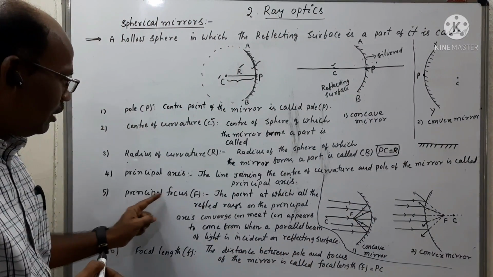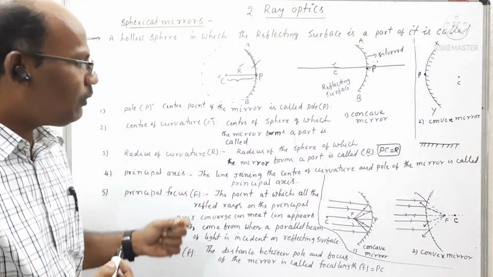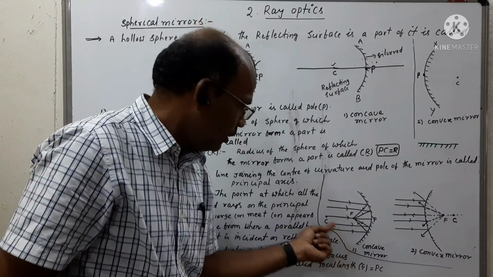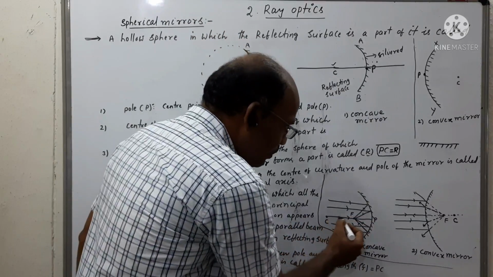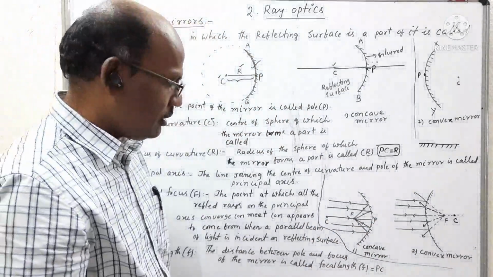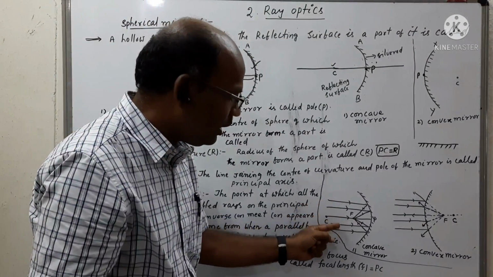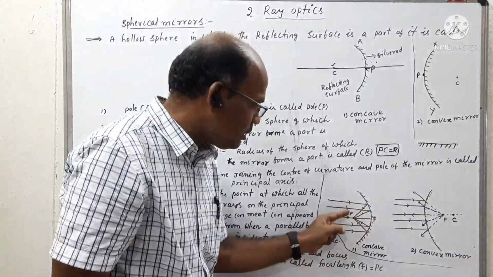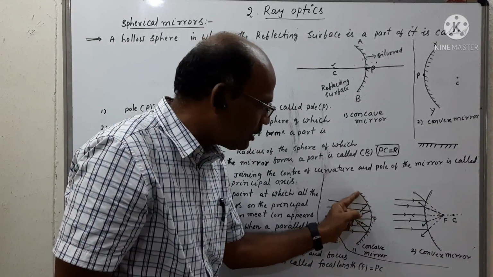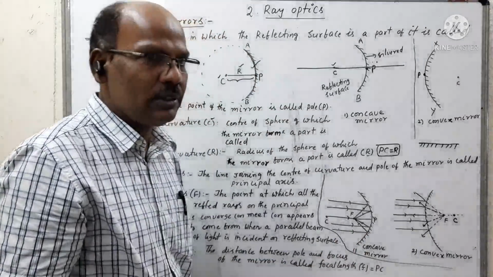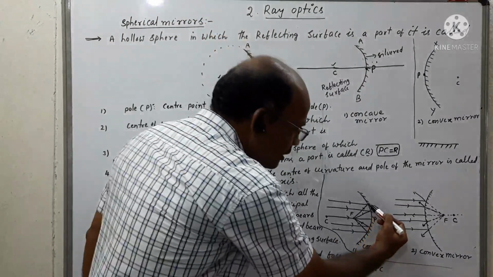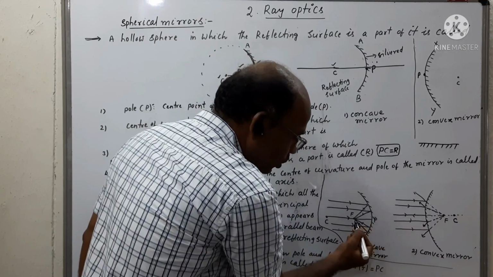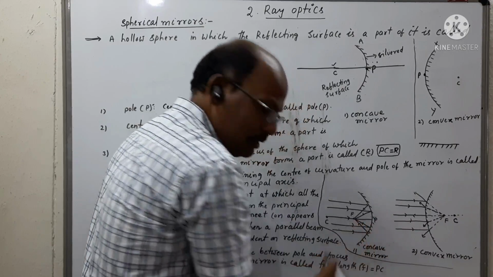And coming to the principal focus. Here we are observing two diagrams. CP is called the principal axis. These are four rays which are parallel to the principal axis. These rays are incident on the reflecting surface. What happens? They get reflected and converge at one point on the principal axis.